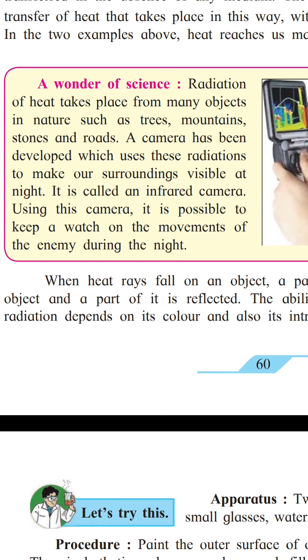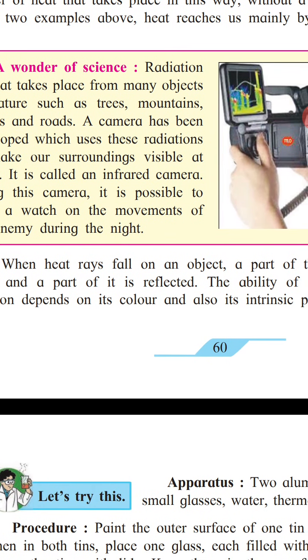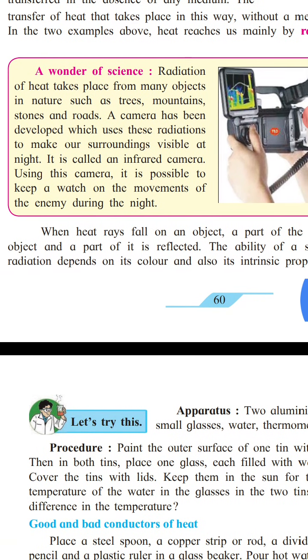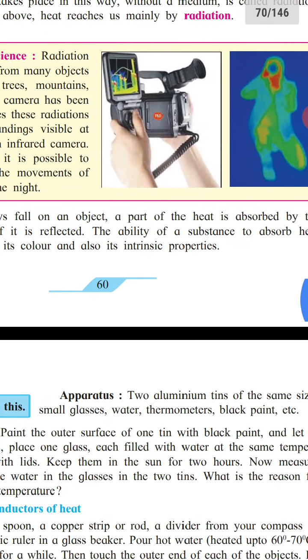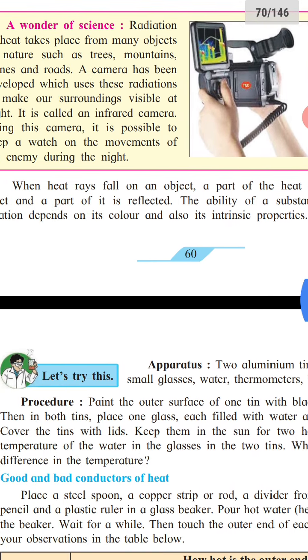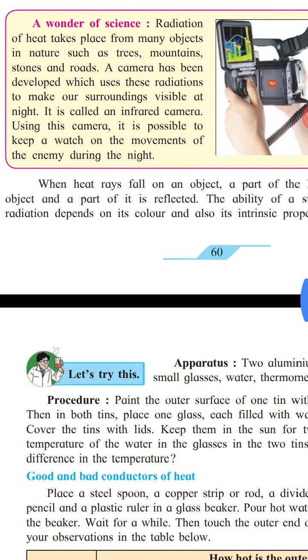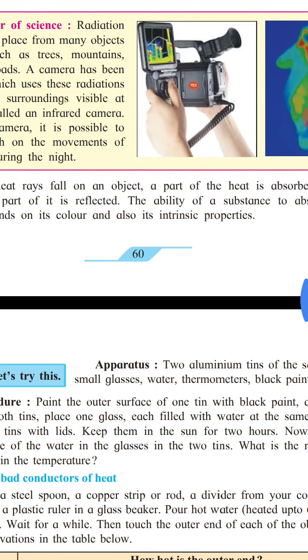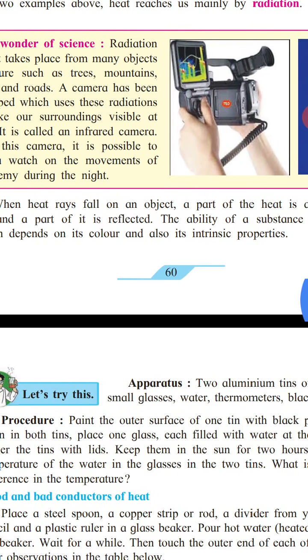When heat rays fall on an object, a part of the heat is absorbed by the object and some part is reflected. This ability of substances to absorb heat radiation depends on their color and also their surface property.